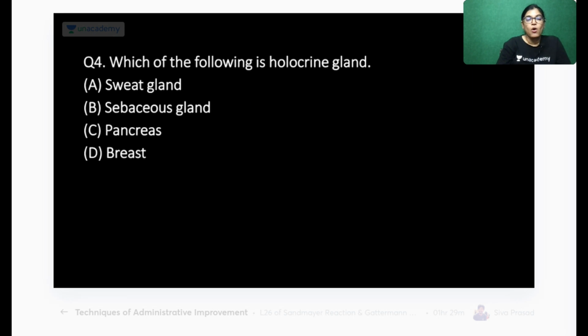Which of the following is a holocrine gland? Sweat gland, sebaceous gland, pancreas, or breast? Your time begins now. Four options are there. Mark the correct answer.